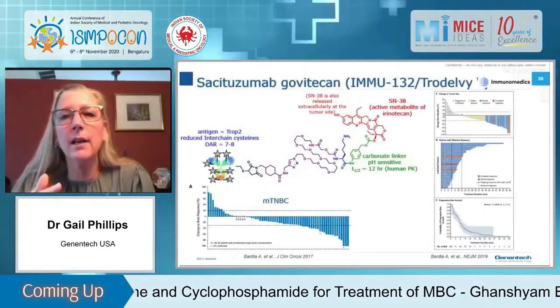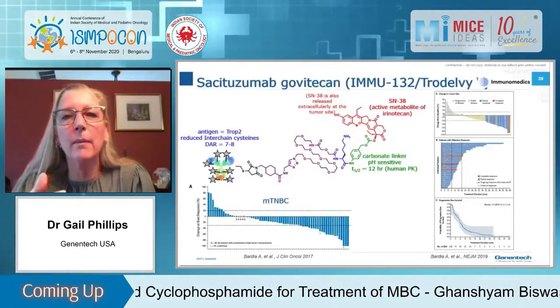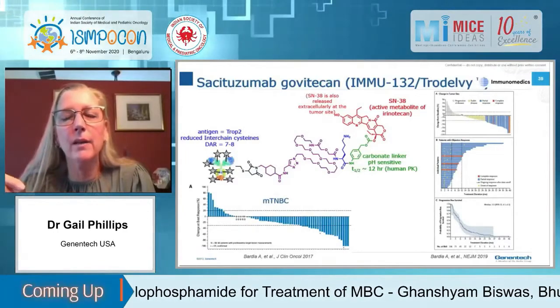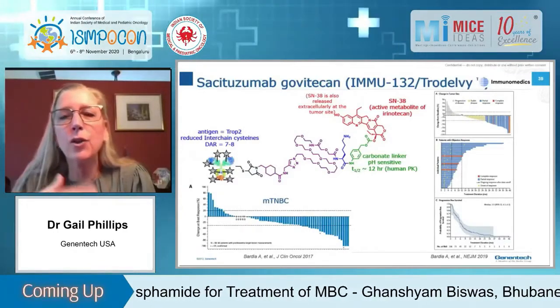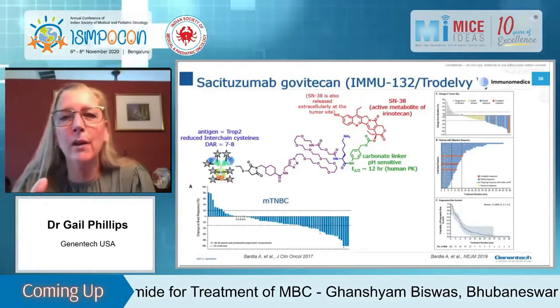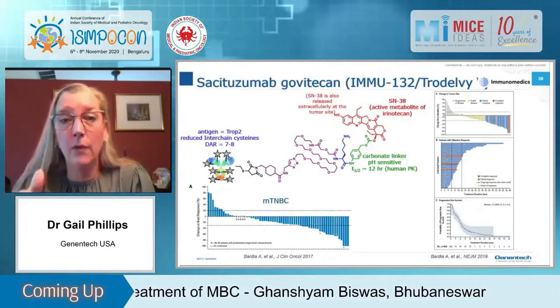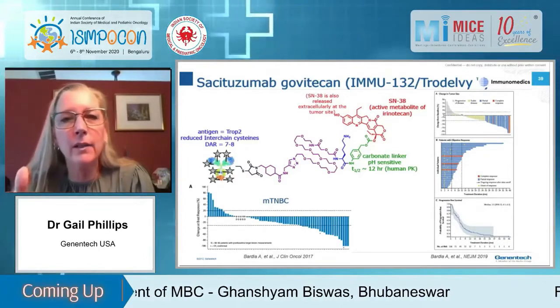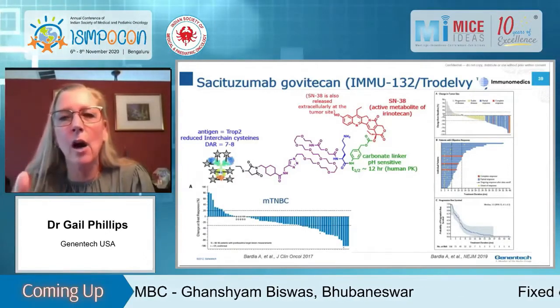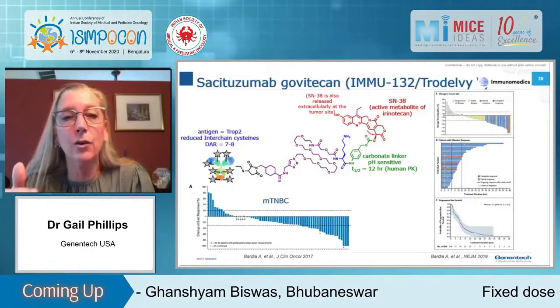The last ADC I'll talk about is the trastuzumab govitecan. This is the one that's approved for metastatic triple-negative breast. This has a super complicated linker, which is shown in the middle here. But ultimately, in the green part, it shows a pH-sensitive part that is actually cleaved. This is a very unstable linker. It releases a lot of free drugs, so therefore the ADC has a short half-life.